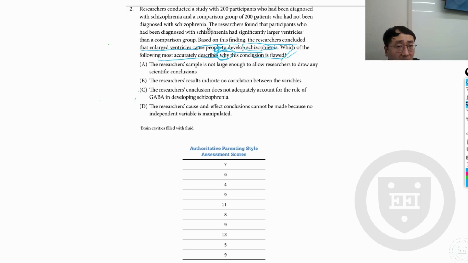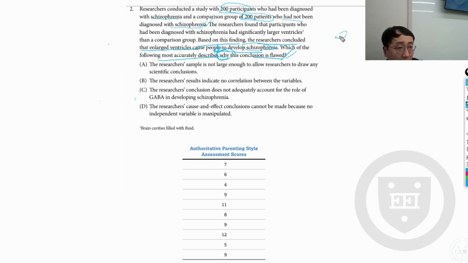Alright, so now we got some interesting studies here. So what are the main key points? They conducted a study with 200 participants. So there is a group A here who had been diagnosed with schizophrenia, and a comparison group of 200 patients who had not been diagnosed with schizophrenia. So this is the sort of strategy you can use to take notes as you take the exam.